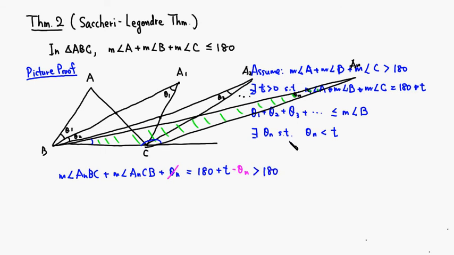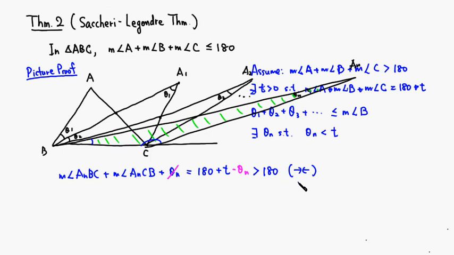And this is a contradiction, because remember there was a corollary of the exterior angle inequality. We said that the sum of the measures of any two angles is always strictly less than 180. Here we're saying it's greater than 180.